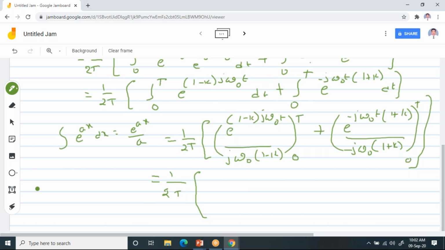So please try to understand, in the place of omega naught T, when you apply the limits, you will get it like this. Now apply the limits so that you can understand it clearly.